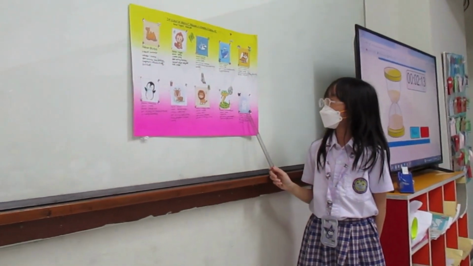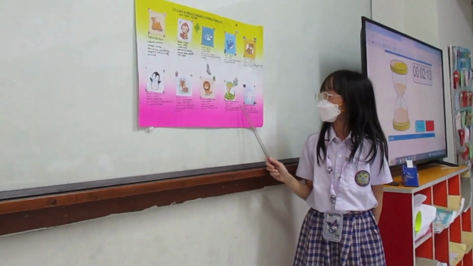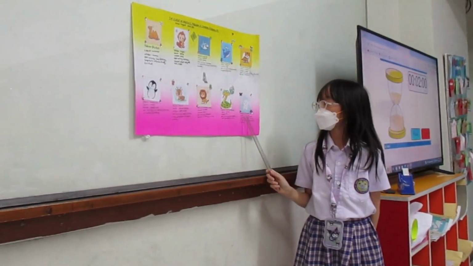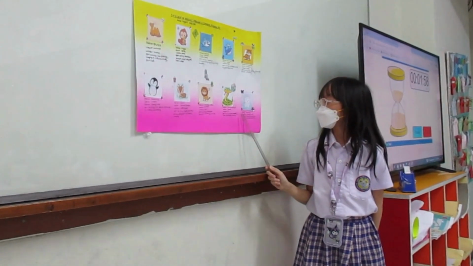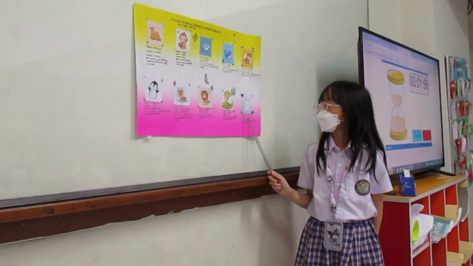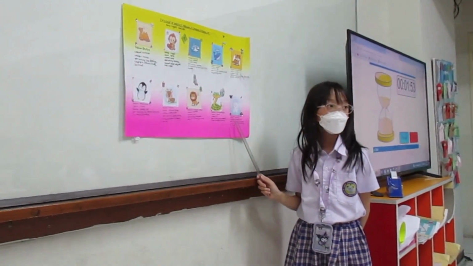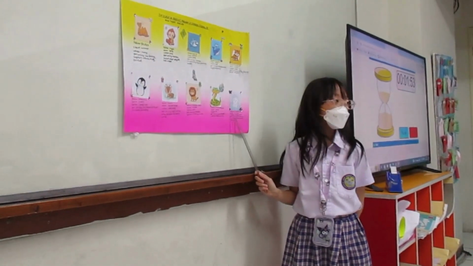Next one is a polar bear. The habitat of a polar bear is Antarctica. The season is winter and the weather is cloudy or cold. Sport activities are ski biking, ice skating, bobsledding, and ice diving.